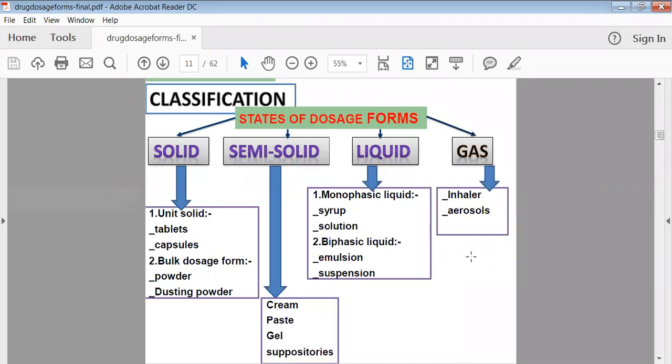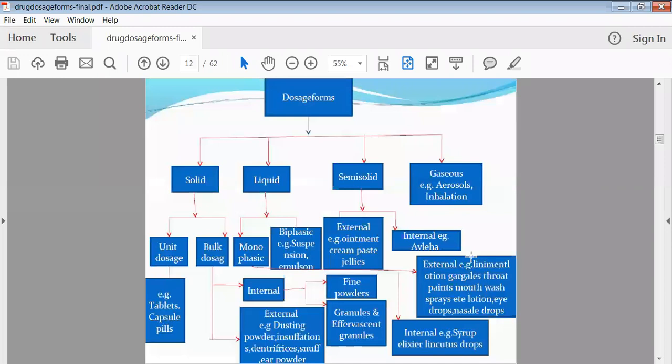Then in the gas, there is the inhalation or the inhaler and aerosols. So this is about the classification of your dosage form. Again, I have taken the broad classification of your dosage form. This is same as I have shown in the previous one. So here I have given the examples.